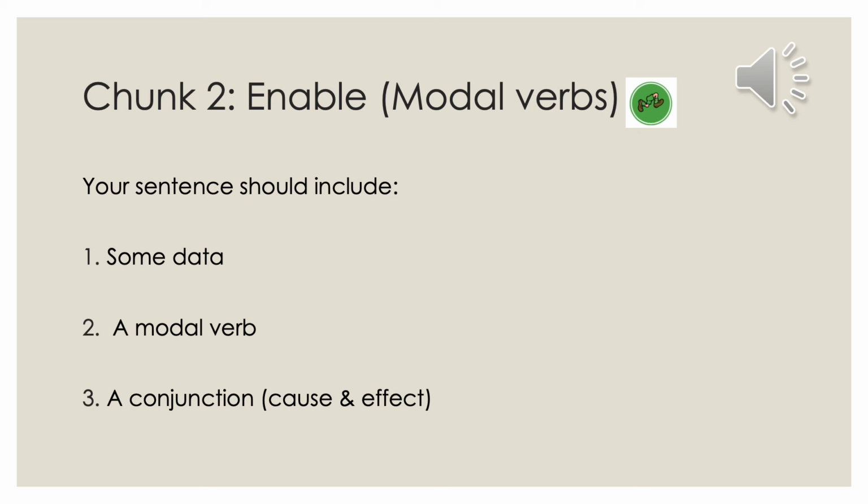So to write sentence 2, here's our enable stage, and your sentence should include some data. So I had 60 to 80%, so use some data from your research. You must include a modal verb, and then you must include a conjunction which shows cause and effect.